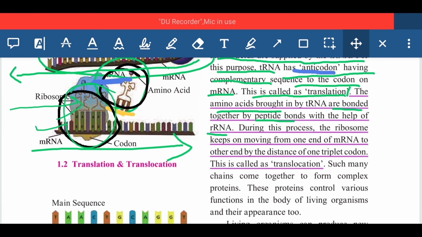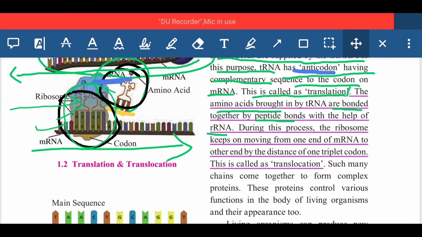And the third concept that we have discussed is amino acids, which are brought by the tRNA to decode with the help of the mRNA. Those amino acids are held by the ribosomal RNA, or rRNA. So ribosomal RNA helps in this holding process, or they form the peptide bonds.